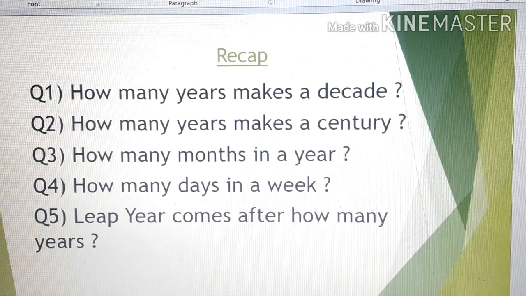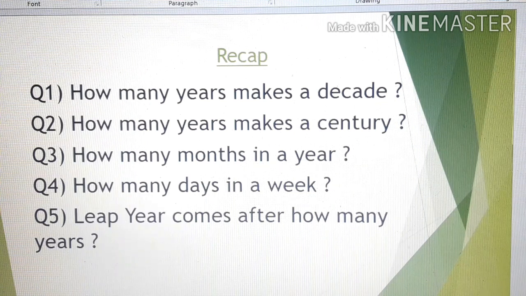Then question number 4. How many days are there in a week? There are 7 days, isn't it? So, can you name them? They are Sunday, Monday, Tuesday, Wednesday, Thursday, Friday and Saturday. So, 7 days make a week. Clear?